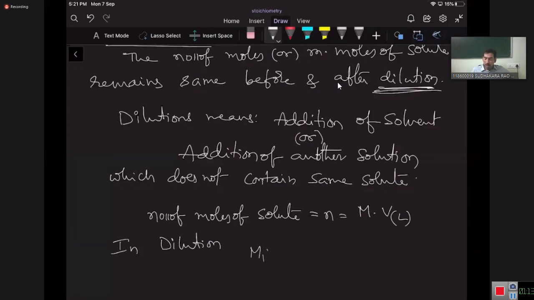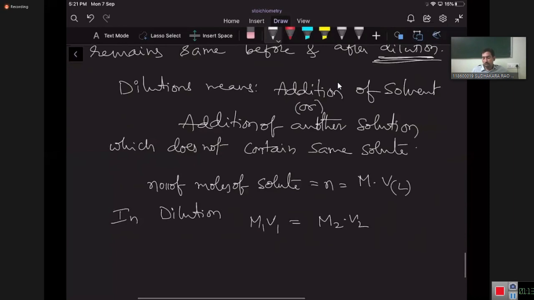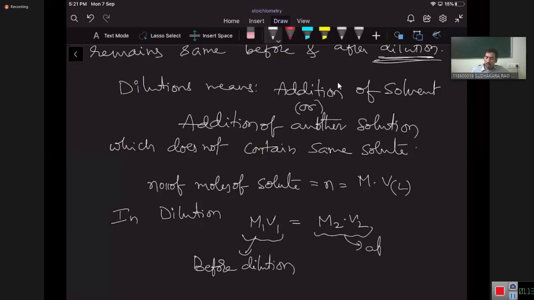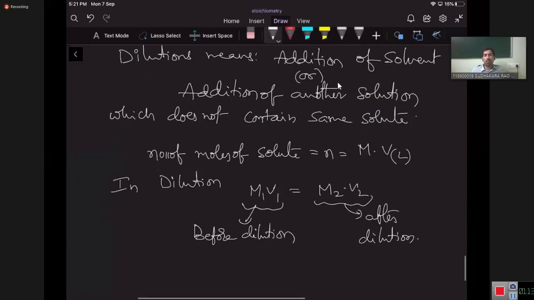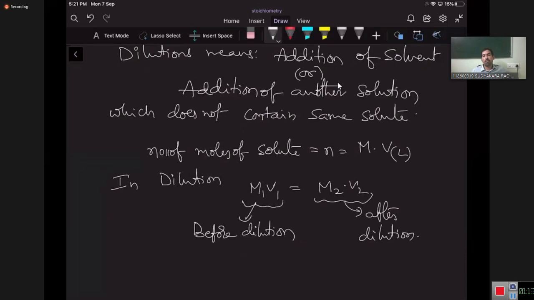So M1V1 is equal to M2V2. This is before dilution, and this one is after dilution.